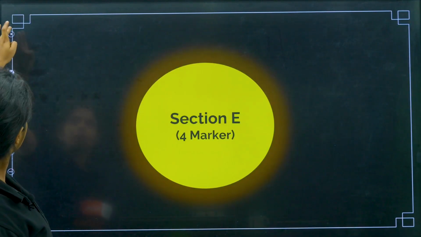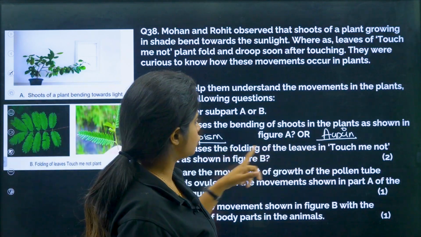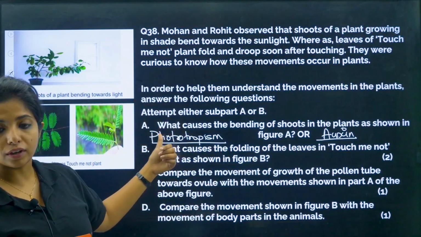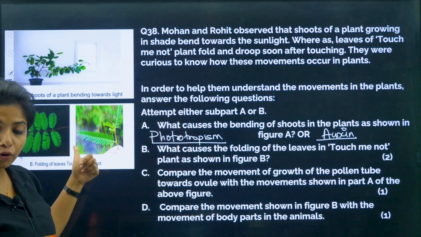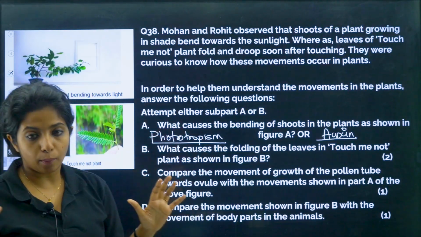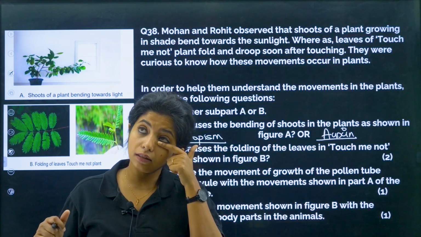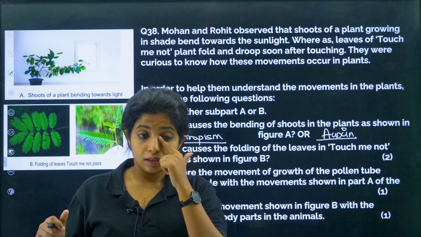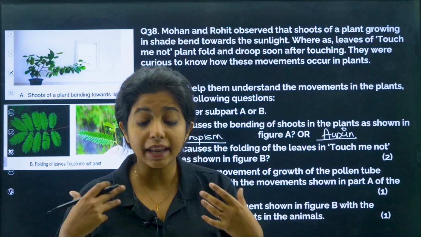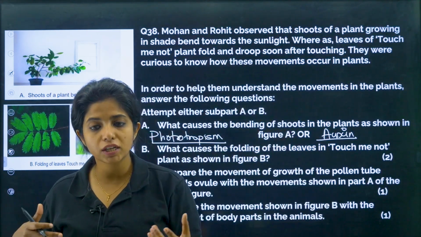Now, what causes the folding of leaves in the Touch Me Not plant as shown in figure B? First thing, it is not a tropic movement. What do you mean by tropic movement? Tropic movement means that the direction of the response is in the direction of the stimulus. It is known as tropic movements.